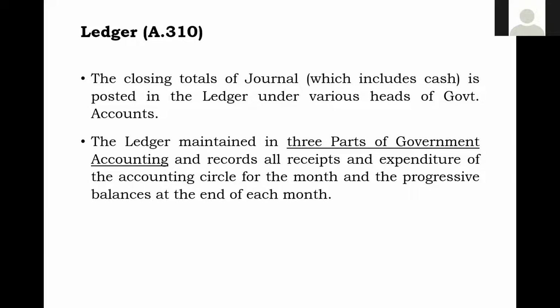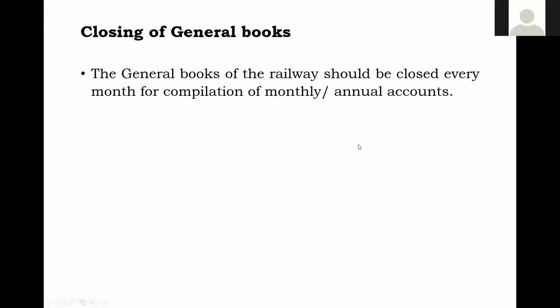So after the ledger, what does one do now? Closing. So journal books you have to close. This is also one important topic. I don't know how you remember, but please remember how closing of the general books takes place. After this, what is to be done now? Look, general books of the railway should be closed every month for compilation of the monthly and annual accounts. That means to make your account current, first you have to close the general books, so that further transactions will not take place. How to close them, please see.